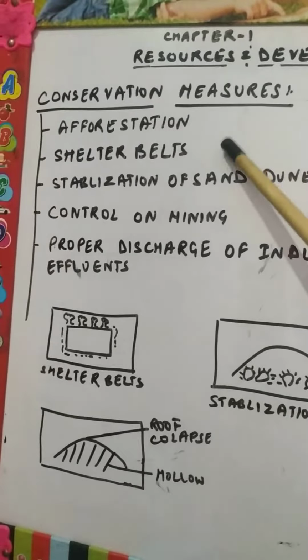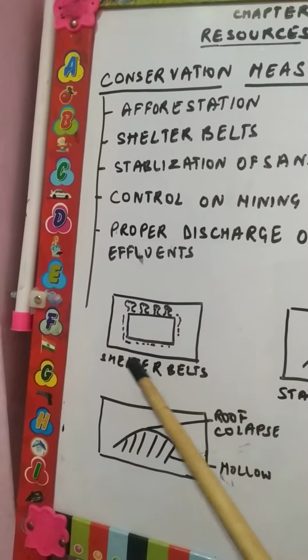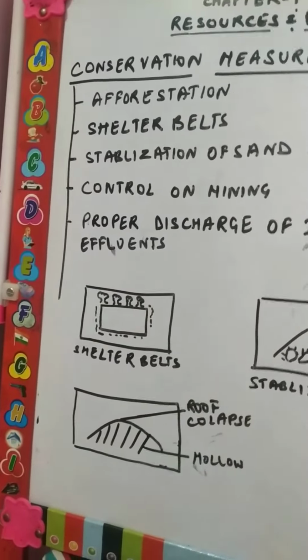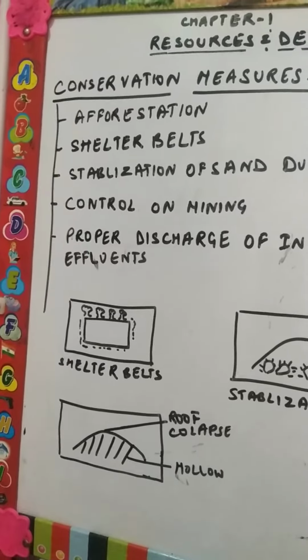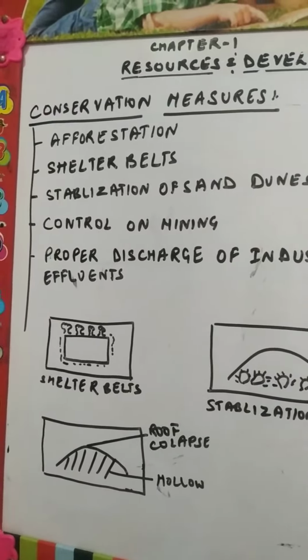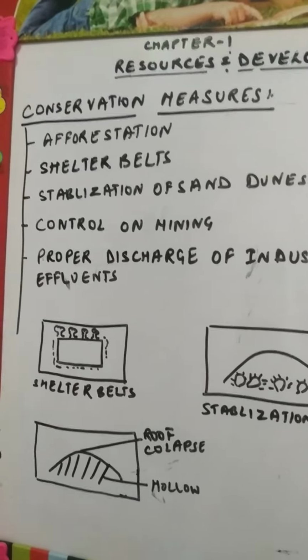Next come shelter belts. Shelter belts are basically trees planted around the field where the cultivation is done, so that they can reduce the speed of the wind as well as the speed of the rainfall.